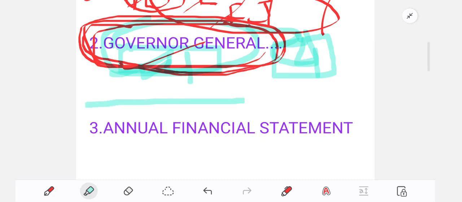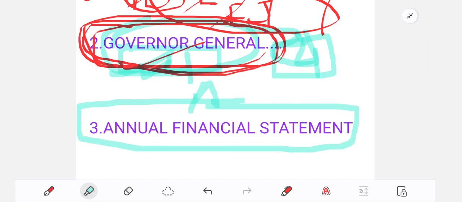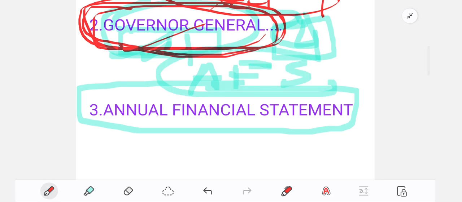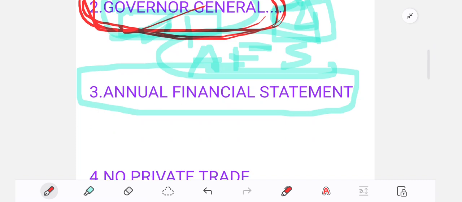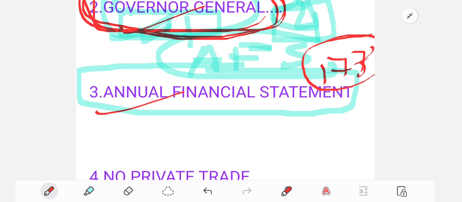Third, Annual Financial Statement. It is a very important one. We call it AFS in short. AFS is nothing but the budget. So again I will switch to red color. Annual Financial Statement. The act of 1773, the first act passed for British India, mandated that the annual financial statement be presented in the British Parliament.